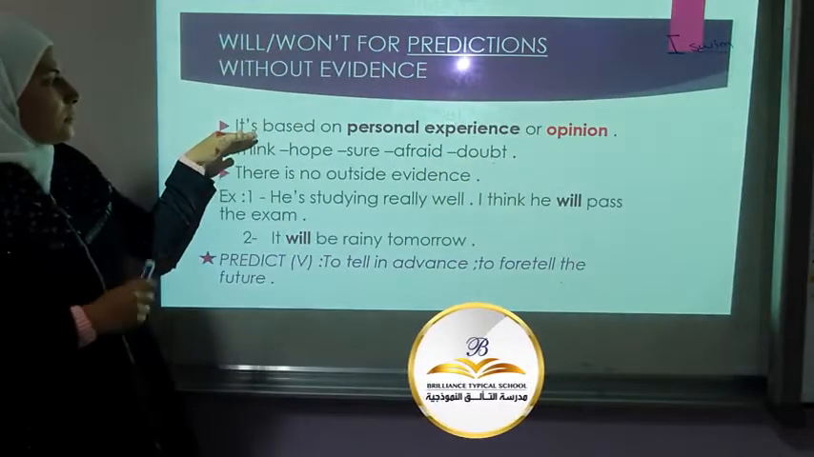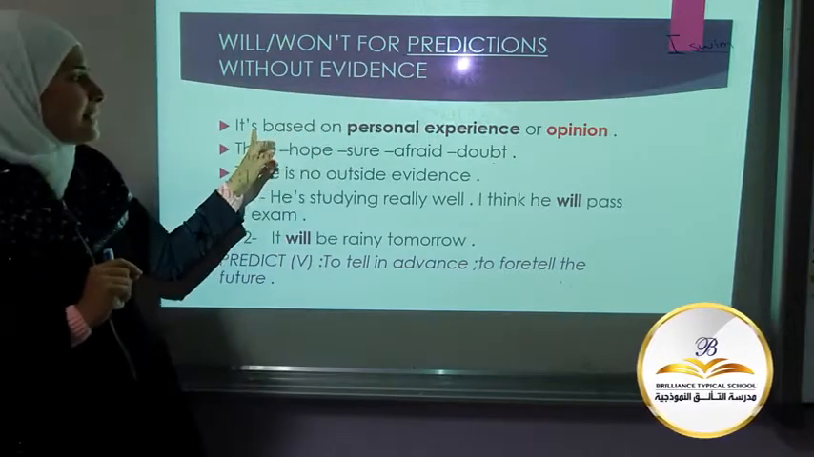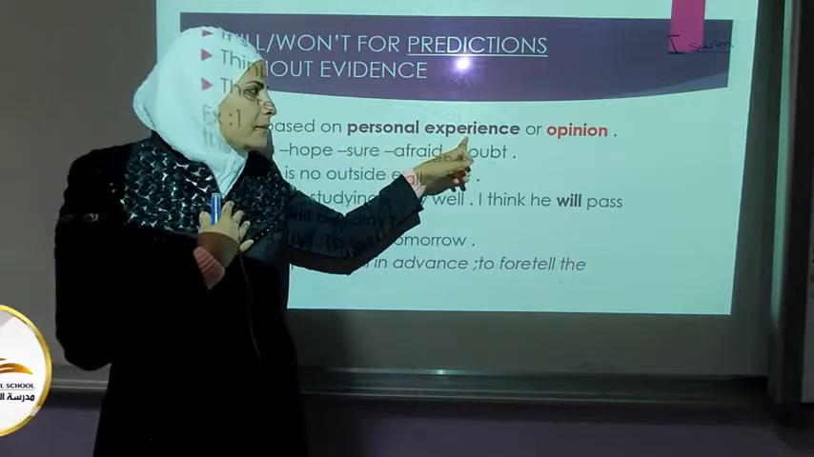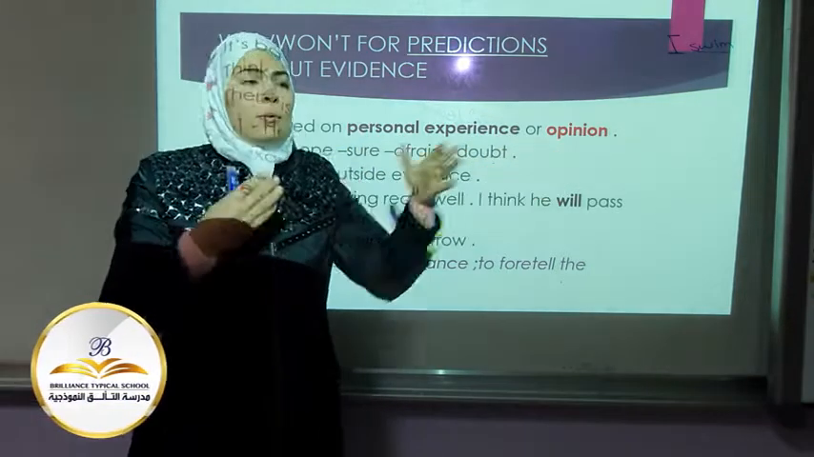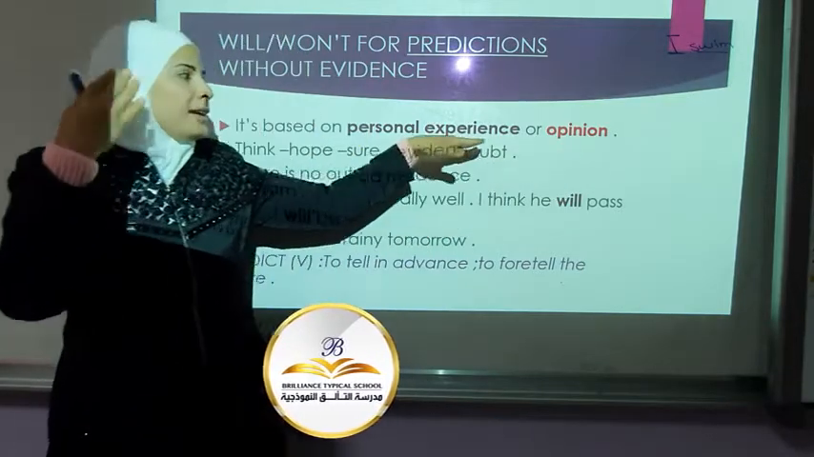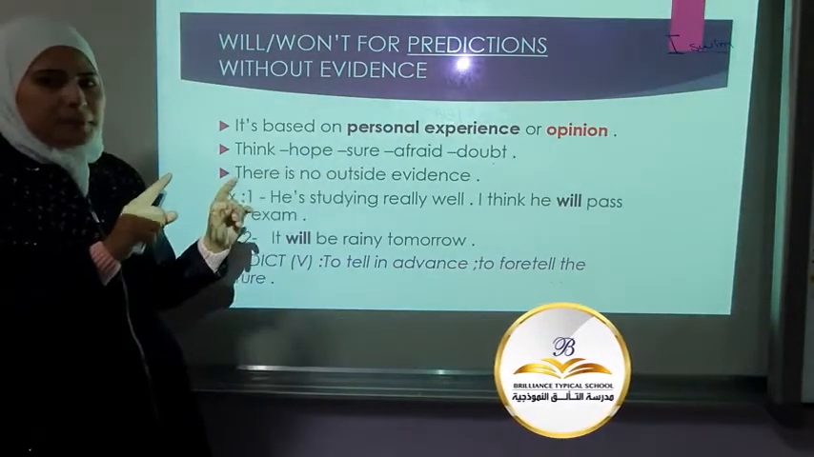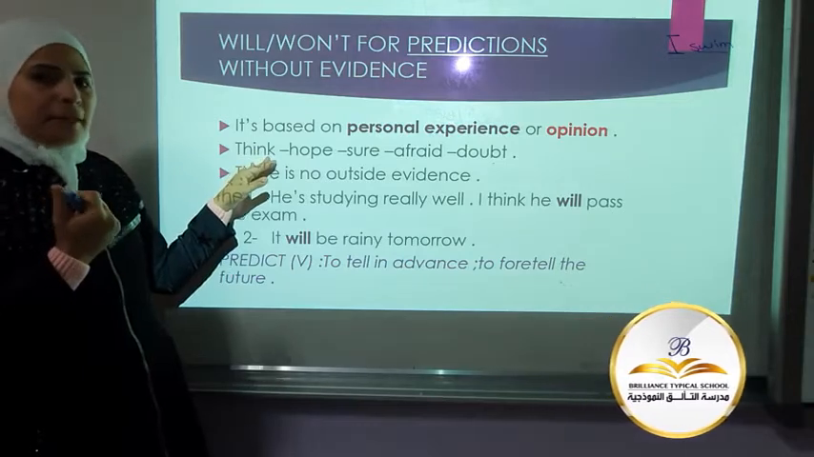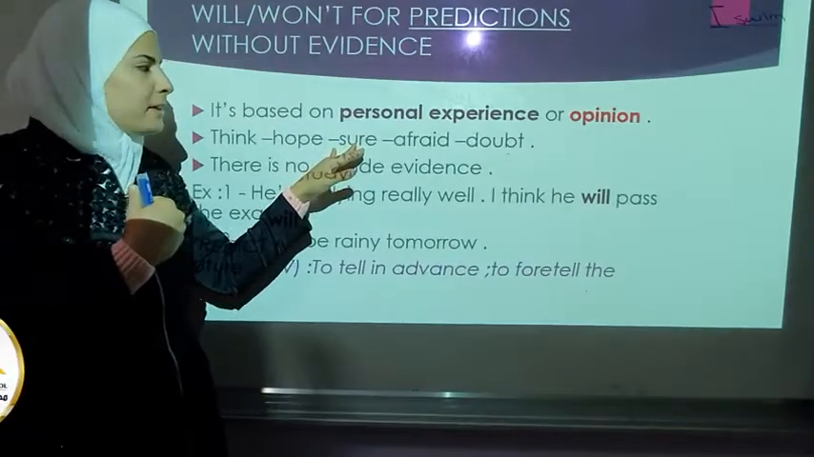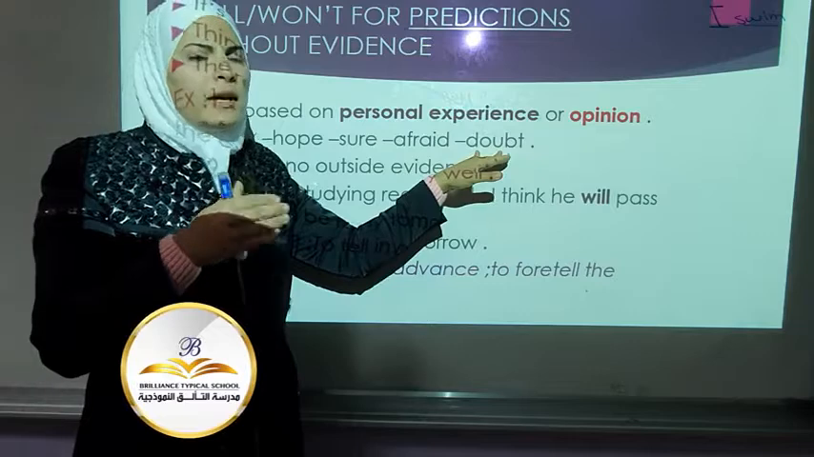Listen. So number one, we use will for predictions based on personal experience or opinion. So what will happen according to me, according to what I think, what I feel, according to my experience. I usually use these verbs with will: I think something will happen. I hope. I'm sure. I'm afraid. I doubt. I'm not sure.